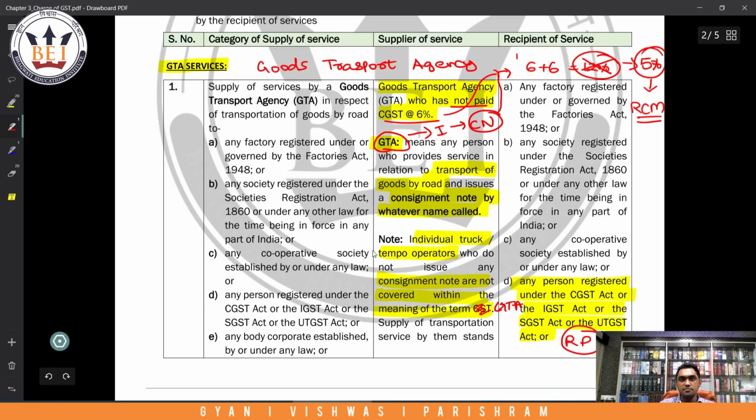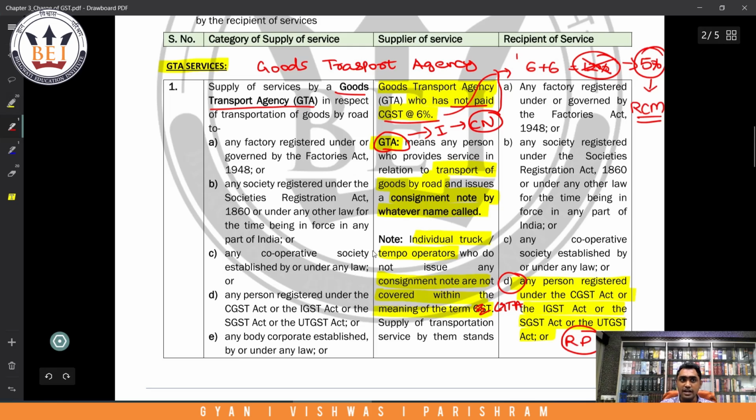So if a registered person is taking the services of GTA, automatically if the GTA has opted for 5% rate, then it will come under RCM. Sir, if they have given registered person directly, then what is the use of giving the other things? Good question. See, the other things are given because they want to cover these people even if they are unregistered. A registered person automatically gets covered here.